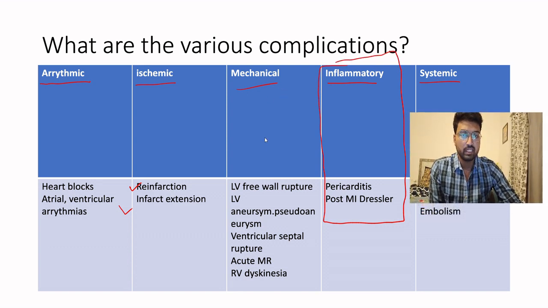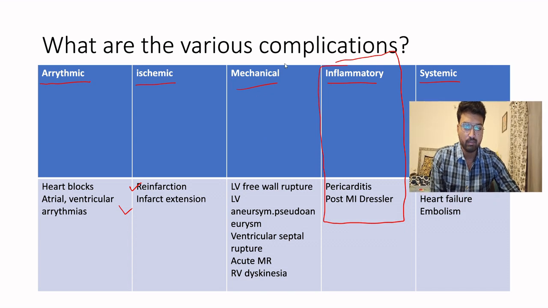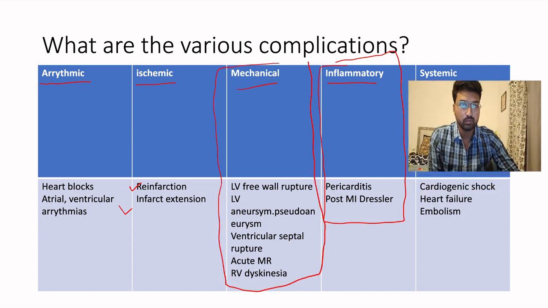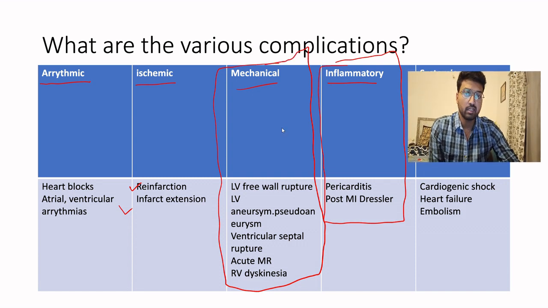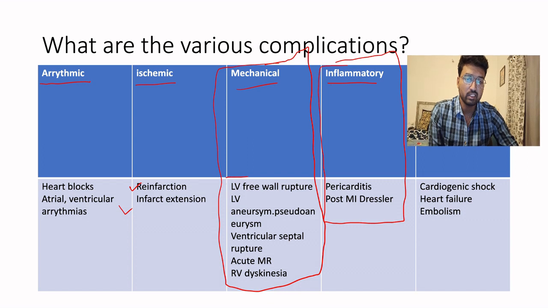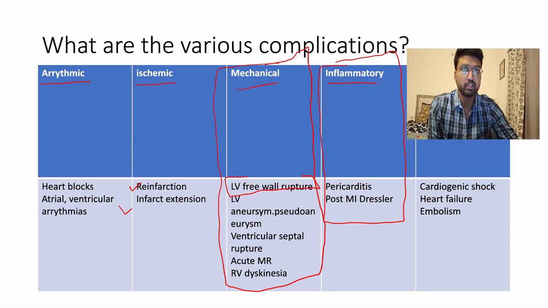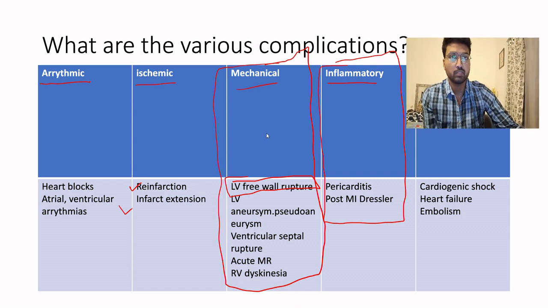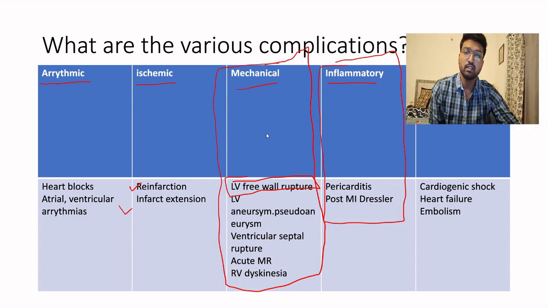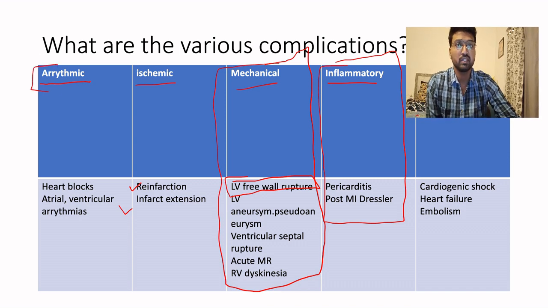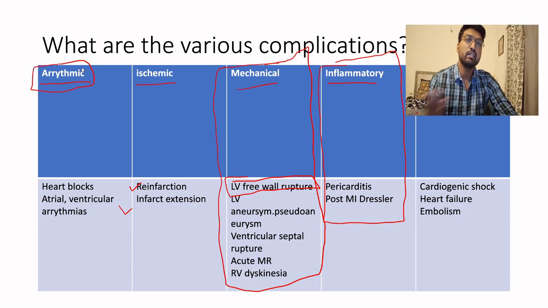Among the mechanical complications, the entire group is important for your university exams. And among these mechanical complications, left ventricle free wall rupture is the only complication which is important for NEET PG. Apart from that, from a clinical standpoint, the arrhythmic complications are the most important because this is what we see most frequently, and we have to tackle this on a daily basis.